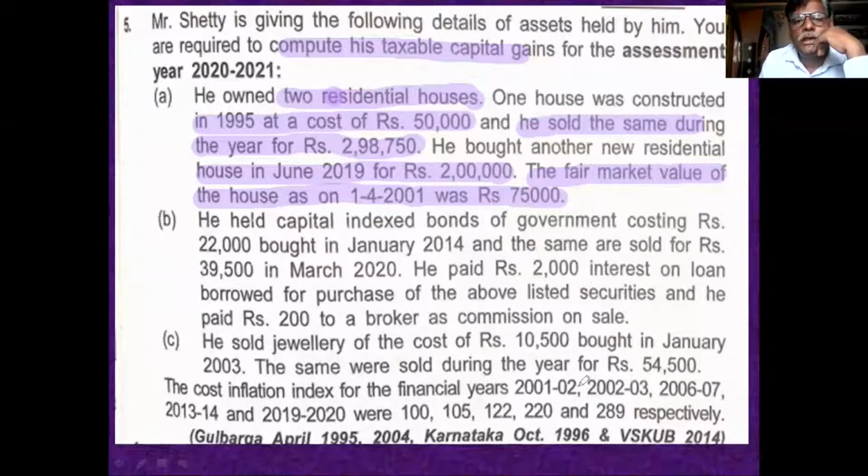Then come to the second asset. He held indexed bonds of government, costing rupees 22,000. That is the cost.